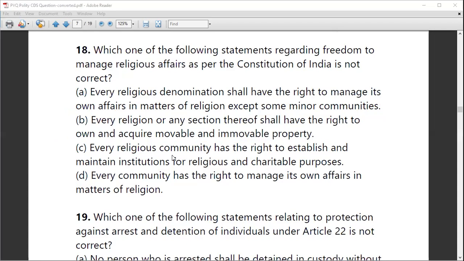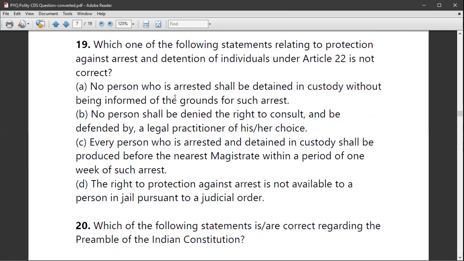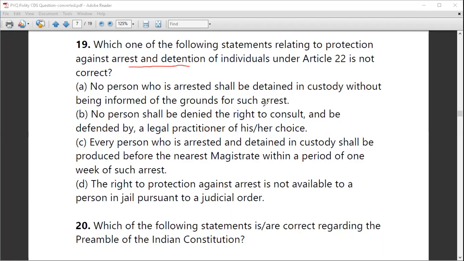It is question number 19, which says, which one of the following statements relating to protection against arrest and detention of individuals under Article 22 is not correct? So Article 22 provides protection against arrest and detention. So what are the statements mentioned over here? We need to find which is not correct out of these four statements.